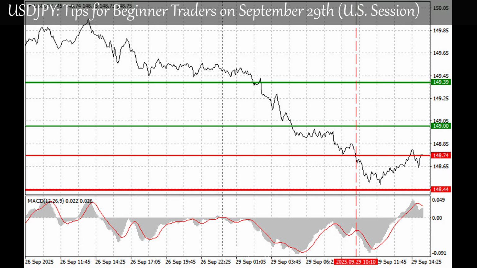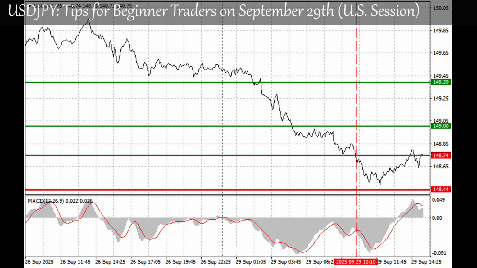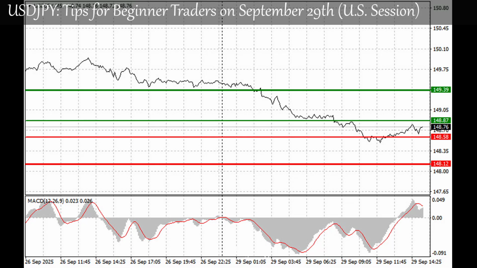In the second half of the day, US pending home sales data will be released. However, a much greater impact on USDJPY will come from the speeches of Fed officials Christopher Waller and John Williams. The market is waiting in suspense, trying to anticipate the direction of monetary policy. Investors listen closely to every word, searching for hints about the future of interest rates.